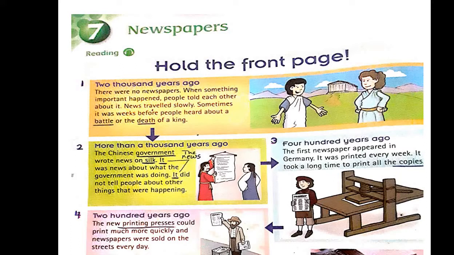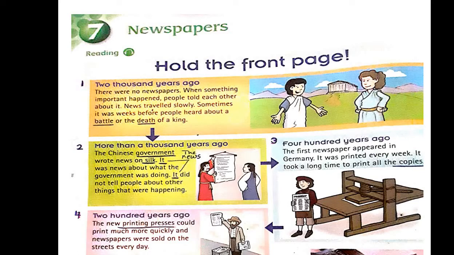2000 years ago, there were no newspapers. When something important happened, people told each other about it. News traveled slowly. Sometimes it was weeks before people heard about a battle or the death of a king. Here in this paragraph, dear students, we are speaking about how people told each other news thousands of years ago.